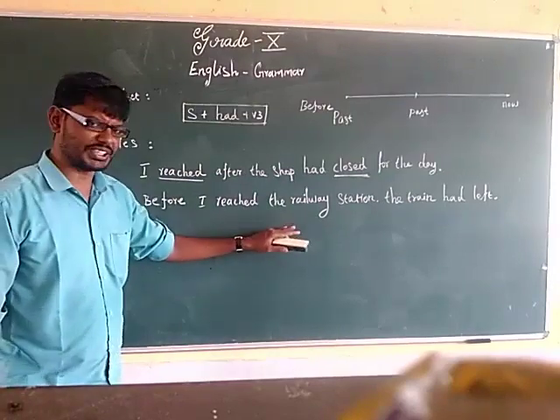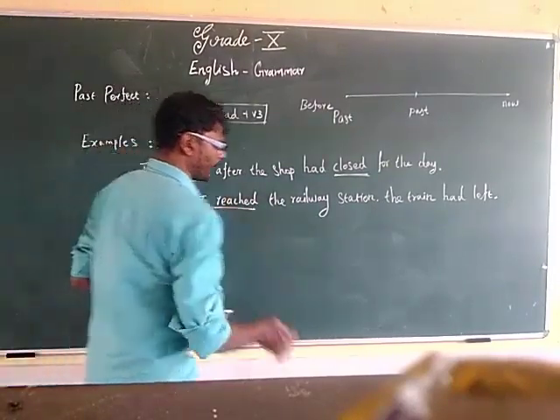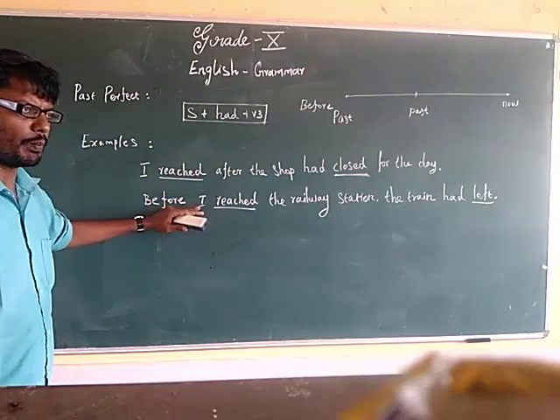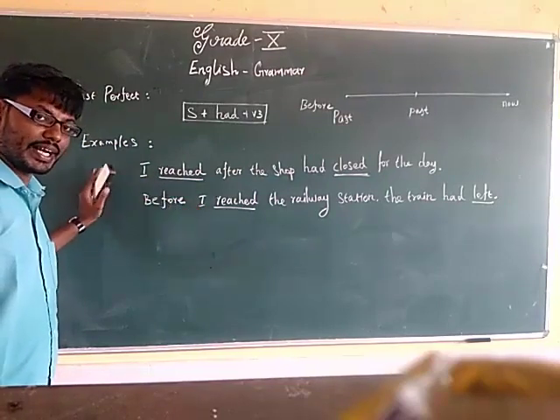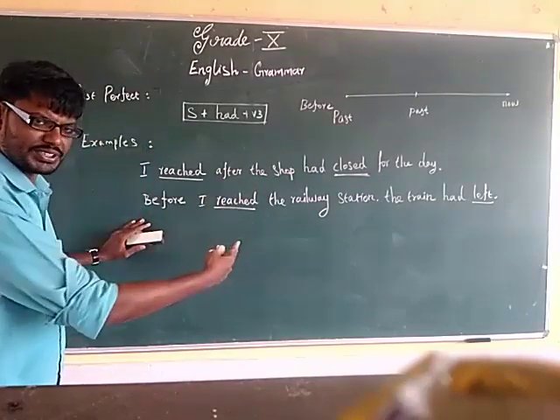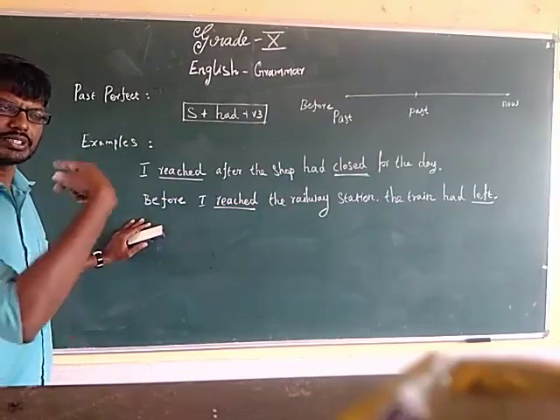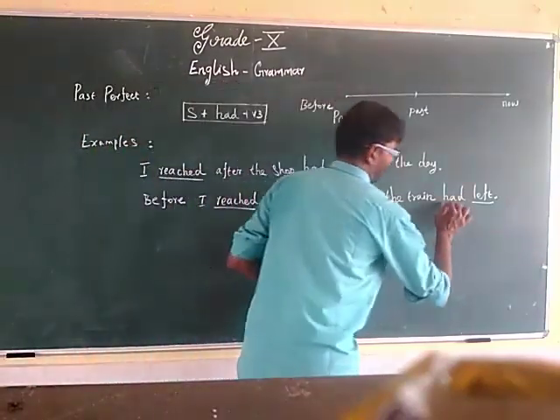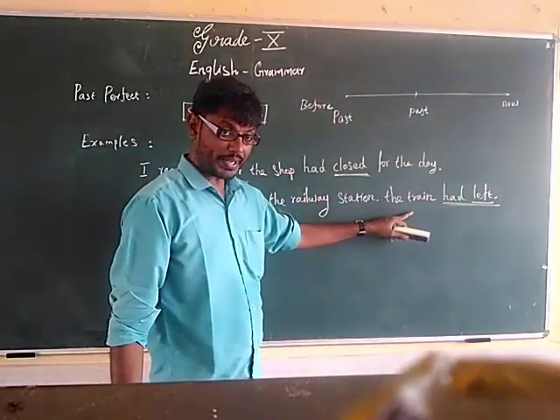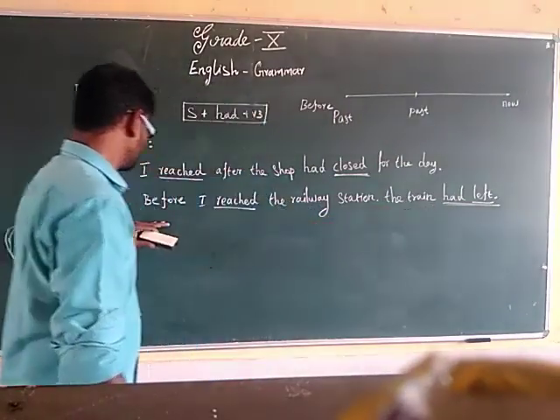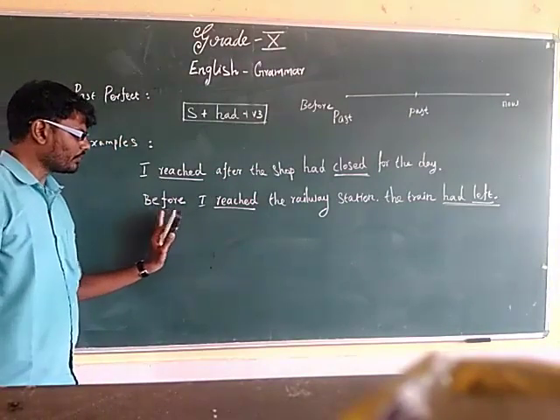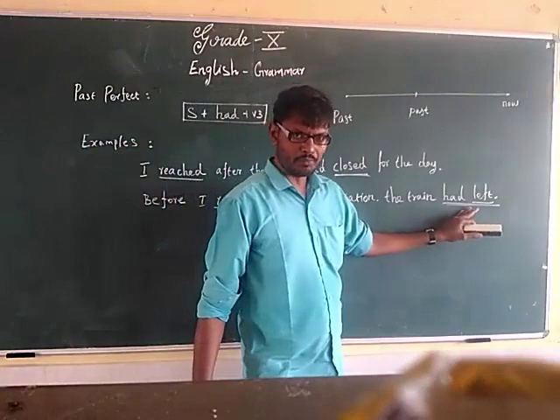Before I reached the railway station, here "reached" is one verb and "left" is another past action, two past actions. When we talk about two past actions, the action which took place earlier is to be mentioned in past perfect tense. I reached the railway station, but the train was not there, which means the train had already left. So leaving is in past perfect tense, and reaching the railway station is in past tense. Before I reached the railway station, the train had left.